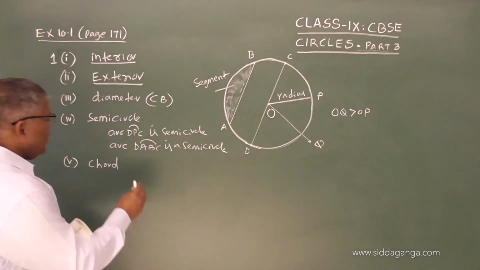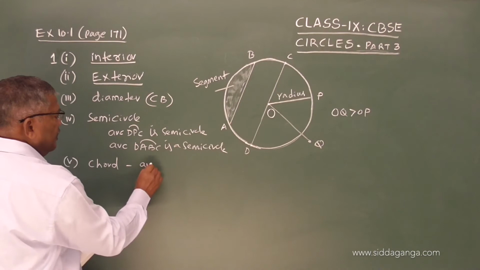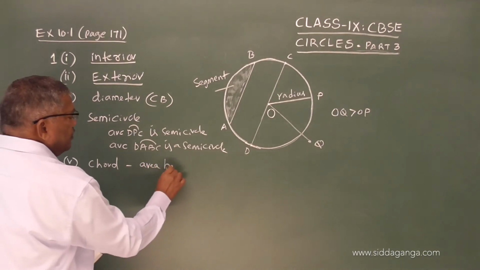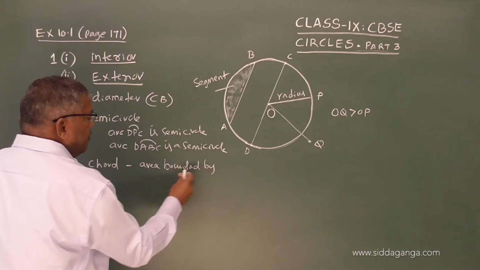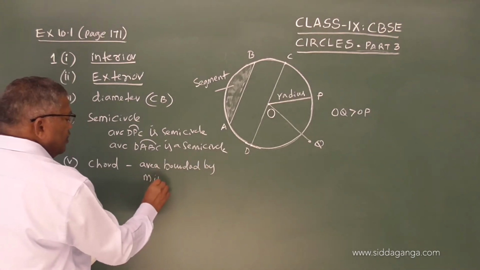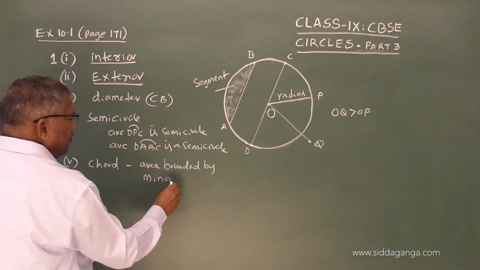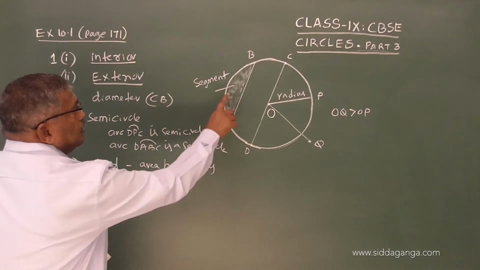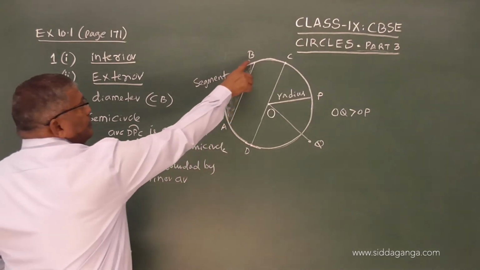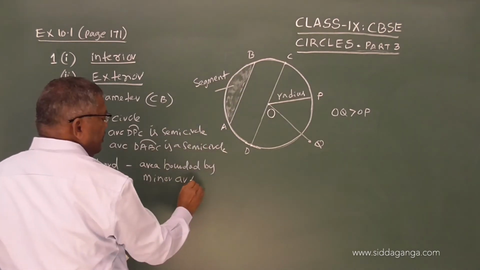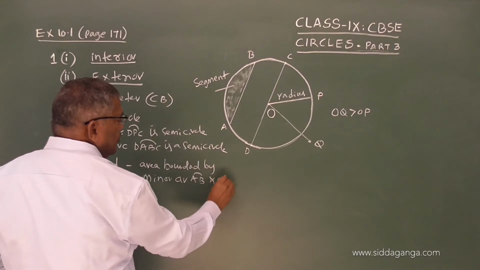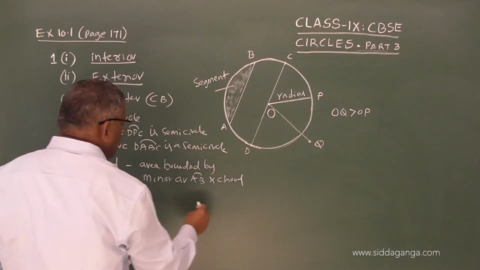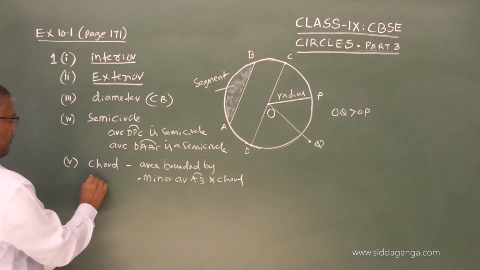Now I will write here area bounded by minor arc AB and chord. So this is the minor segment.